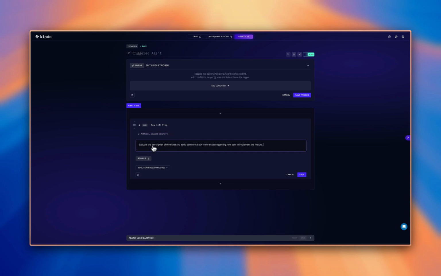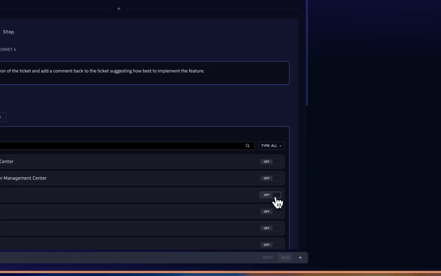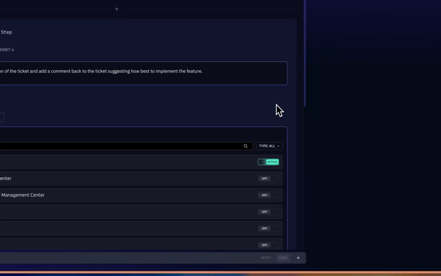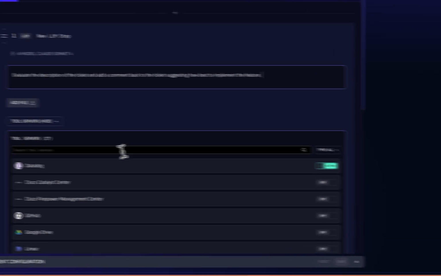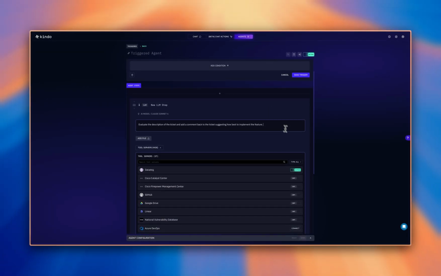But I can really do anything. This is a way to enrich tickets. This could involve incident investigation. Since I have full access to all these servers, I could also turn on Datadog, for example, in this particular agent.